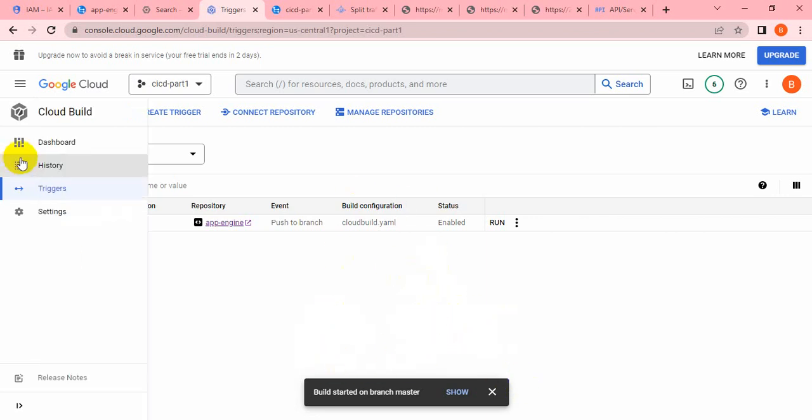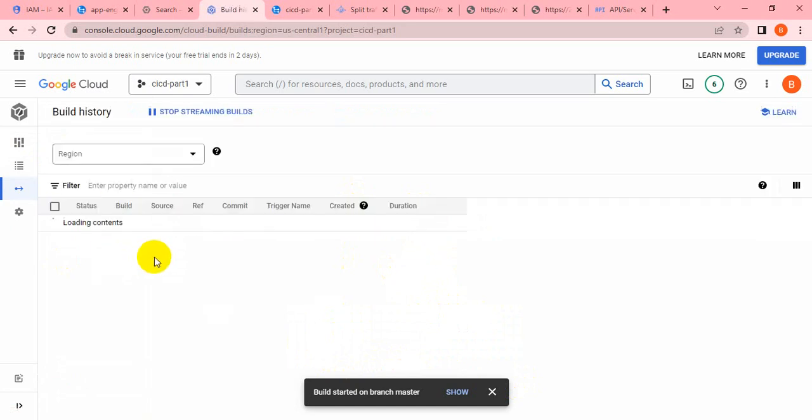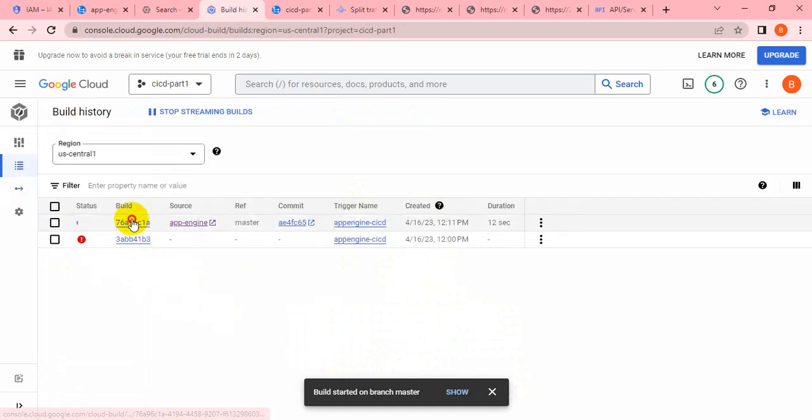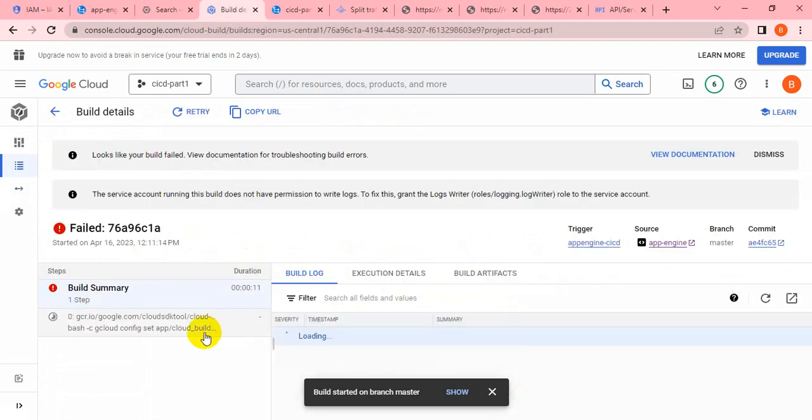Yeah, it started now. Let me go to the history to check whether it is working fine or not. Yeah, it's building now. Let's see the status here. It built, but anyhow it got failed.